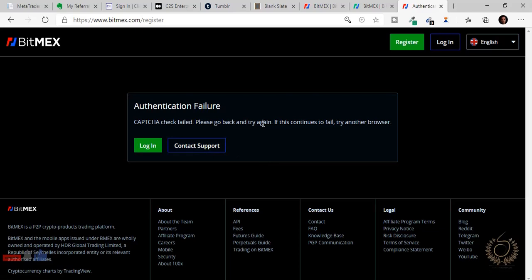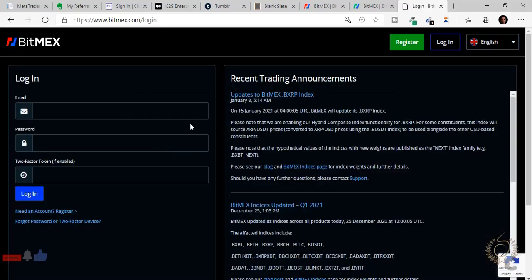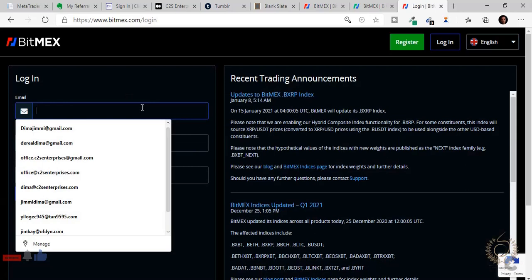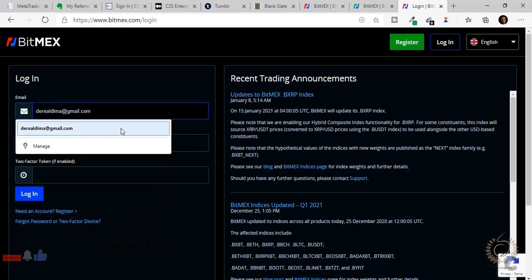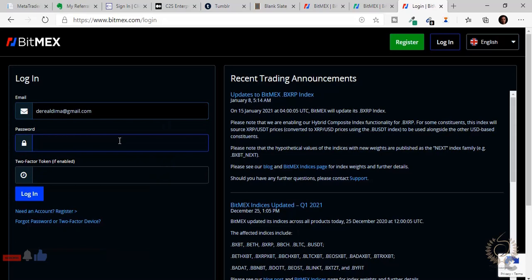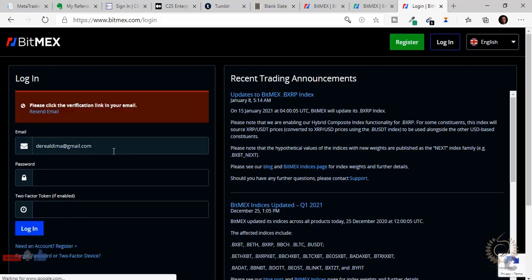Captcha fail. Please try again, or go back if this continues, try another browser. Let's try the login. So let's try to log in, and then let's put our password. Let's check if we were really signed in. Click login. Okay, it's asking us for verification. So I'm going to go to my email and verify my email.